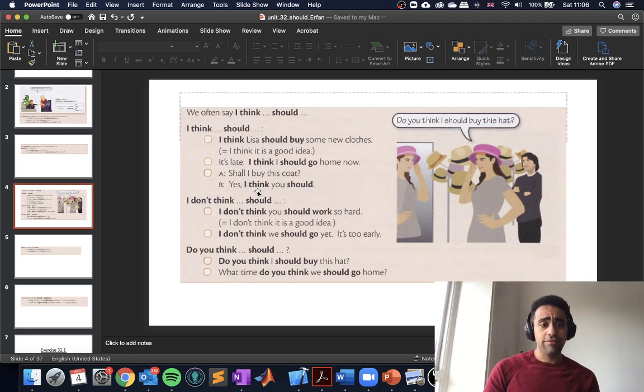And if we want to do the opposite version of this, we would say, oh, I don't think you should do something, or I don't think somebody should do something. So I don't think you should work so hard. I think it's a good idea for you to relax a bit and not work so hard. Or we can say, I think you shouldn't work so hard. So we can have the negative at the beginning or at the end. You will hear it both ways.